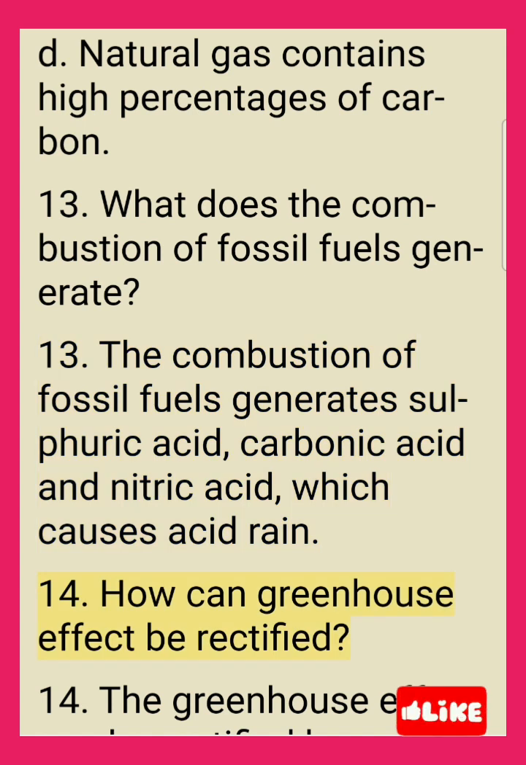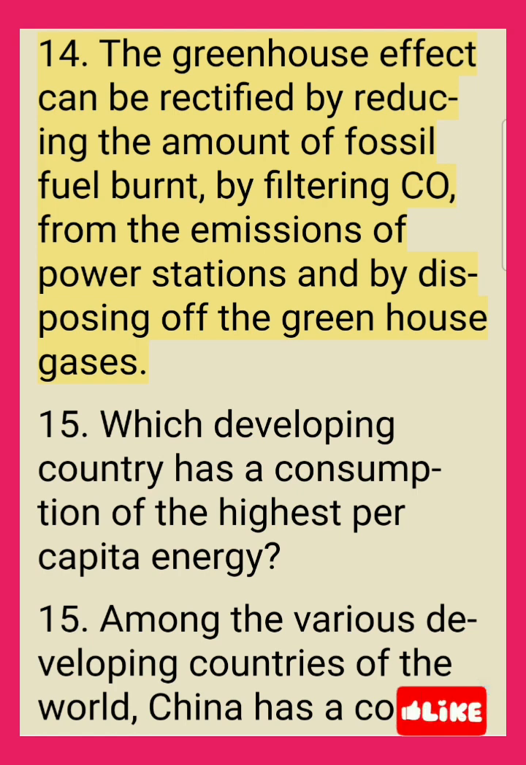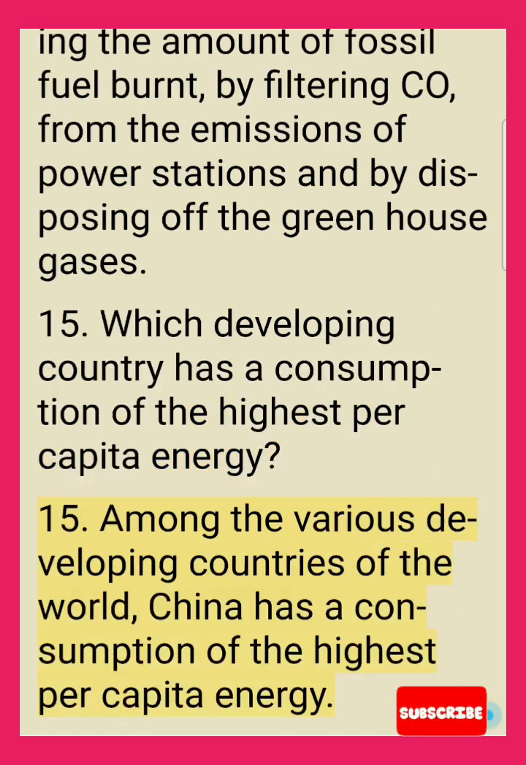14. How can greenhouse effect be rectified? The greenhouse effect can be rectified by reducing the amount of fossil fuel burnt, by filtering CO from the emissions of power stations, and by disposing of the greenhouse gases. 15. Which developing country has a consumption of the highest per capita energy? Among the various developing countries of the world, China has a consumption of the highest per capita energy.